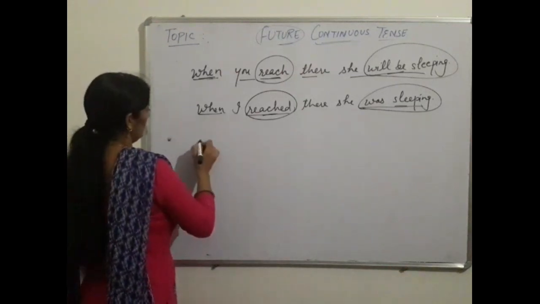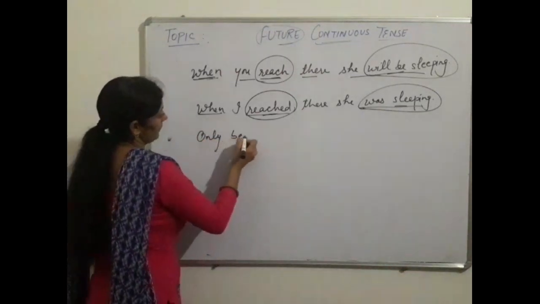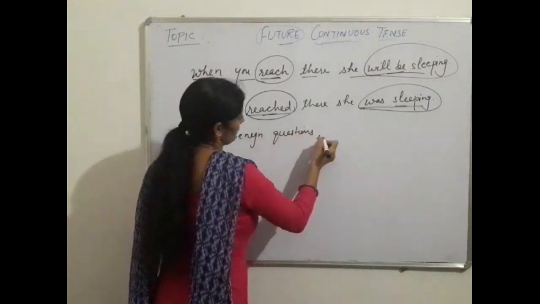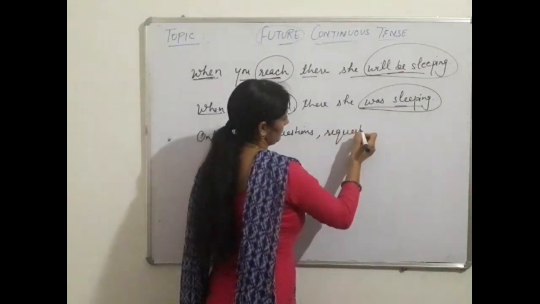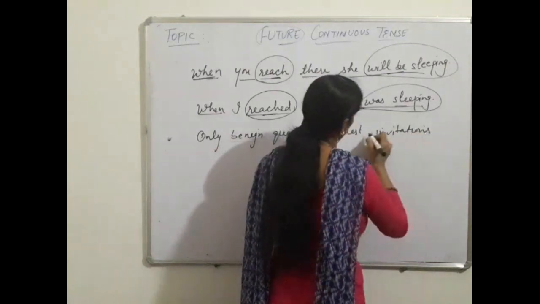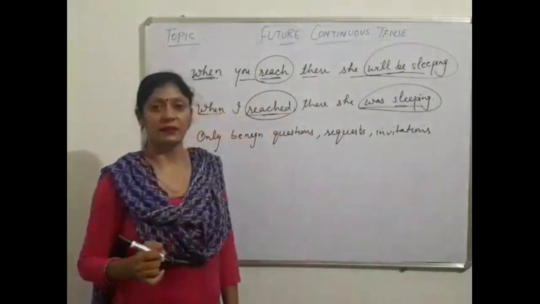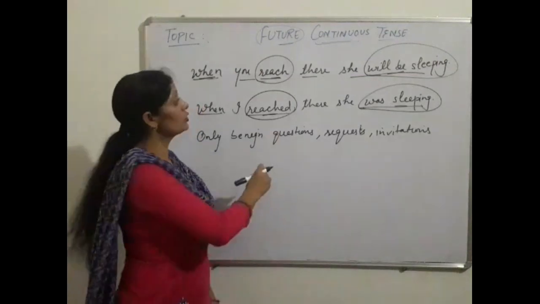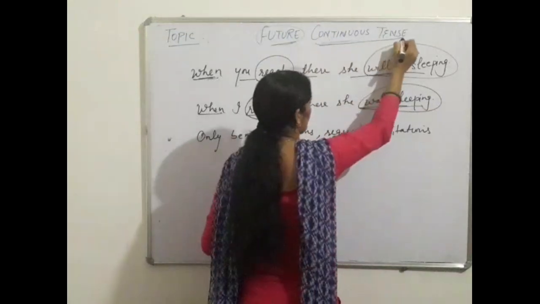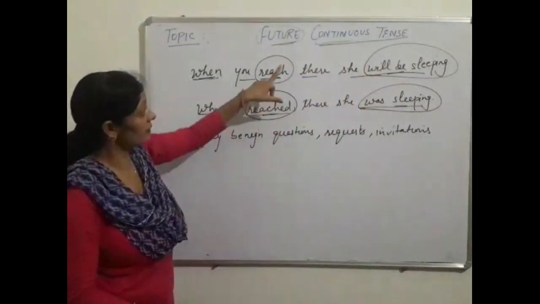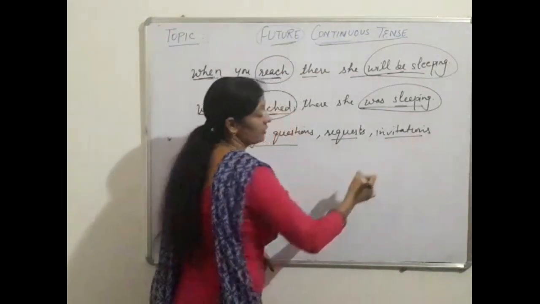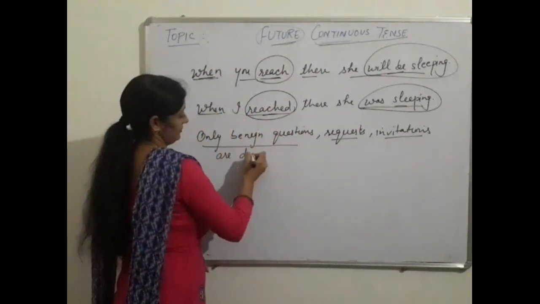Also remember, in interrogative sentences of future continuous tense, only benign questions, requests or invitations are denoted.